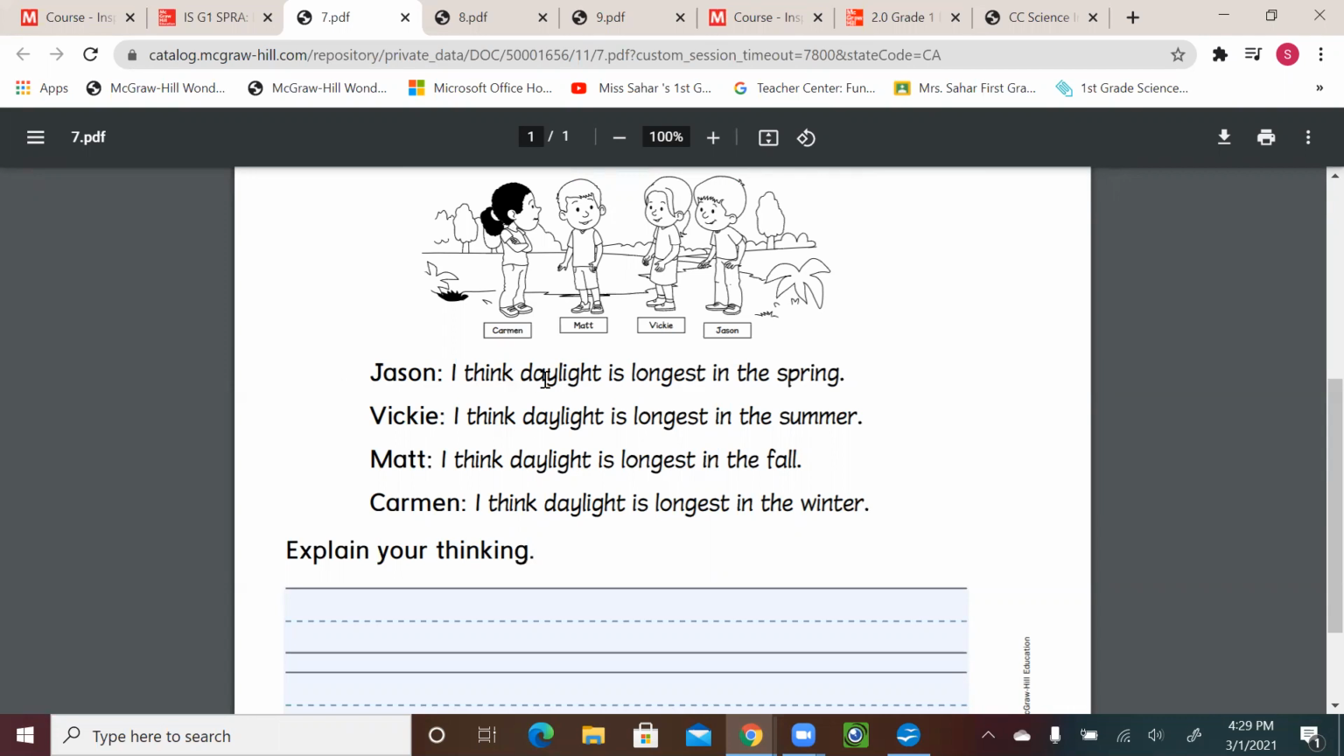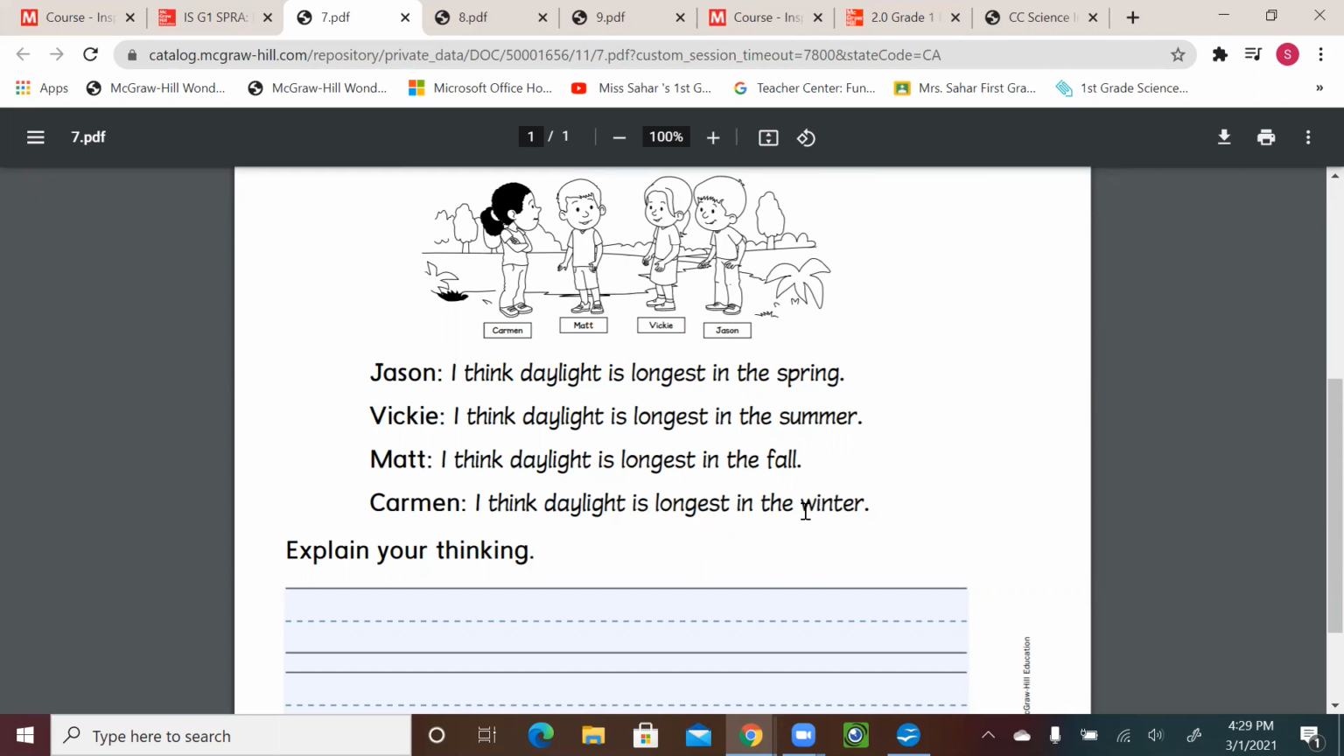So Jason said the daylight is longest in spring. Vicky said the daylight is longest in summer. Matt said, I think daylight is longest in fall. And Carmen said, I think daylight is longest in winter. So these are the 4 seasons, and we're looking for the daylight longest in which season. So which one do we agree with?